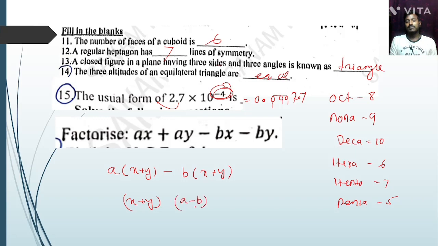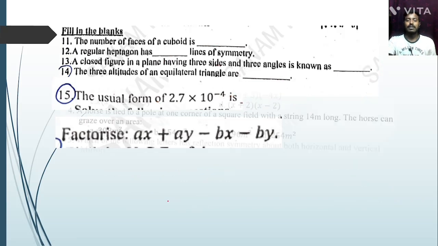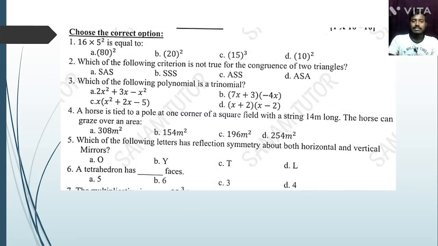Okay, next question. 16 into 5 square is equal to dash. We can write 16 as 4 square into 5 square. So 4 into 5 whole square, that is 20 square. So option number B. Which of the following criteria? The option number C is the correct answer.